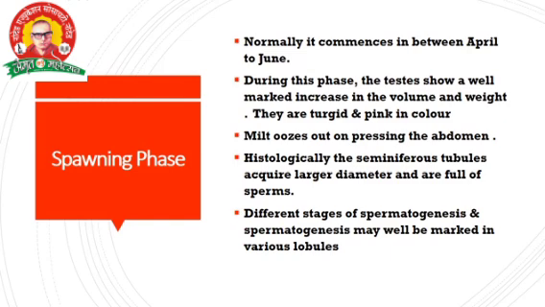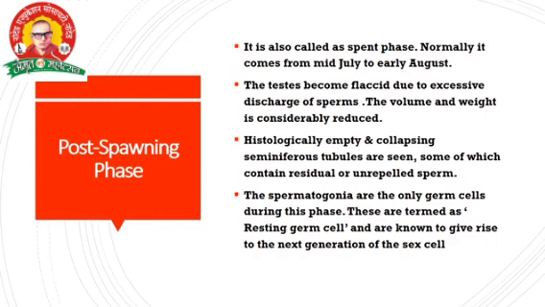Histologically, the seminiferous tubules are large in diameter and full of sperms. Different stages of spermatogenesis may well be marked in various lobules. This is the spawning phase. The last one is the post spawning phase.